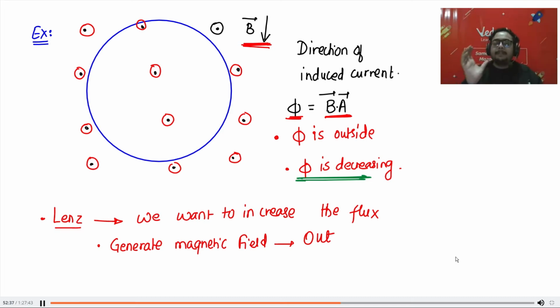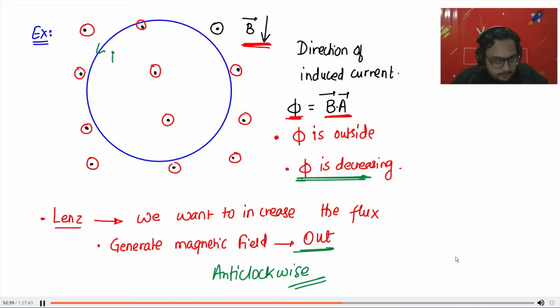बोलिए. Generate. You are trying to generate the field outside. So in which direction will your hand rotate? Draw the current like this. It is anti-clockwise direction. And that is our answer. Okay. And that is our answer. This is simply your Lenz law. Is that clear to everyone? बताइए.